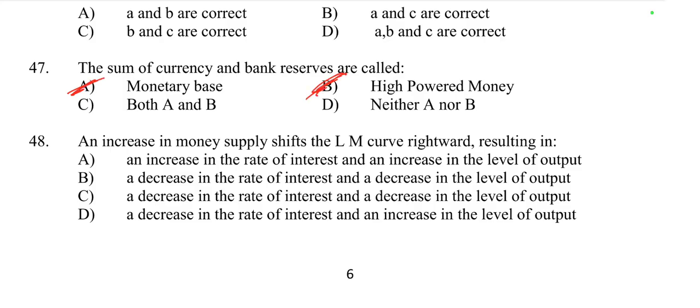So both A and B are correct, because the sum of currency in circulation and bank reserve is commonly referred to as both monetary base as well as high powered money. These terms are used interchangeably to describe the total amount of money in the economy that is under the control of the central bank, which includes currency in circulation and reserves held by the banks at the central bank. So both A and B are right here.